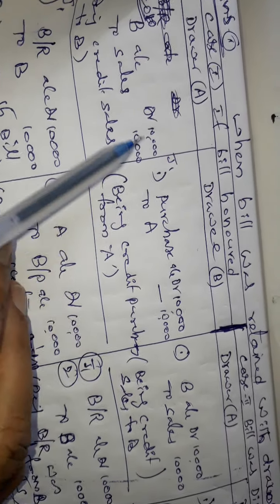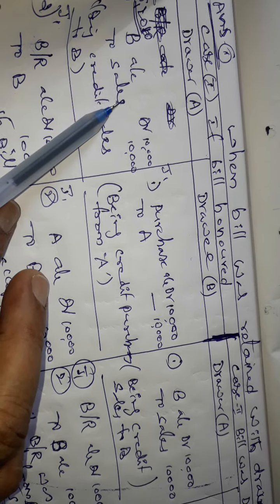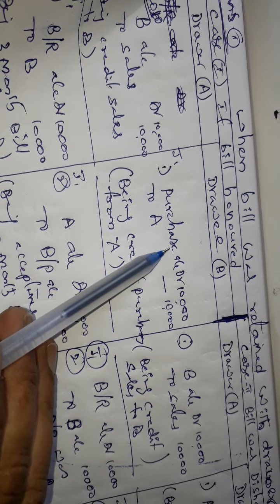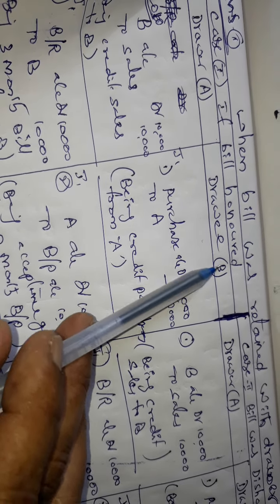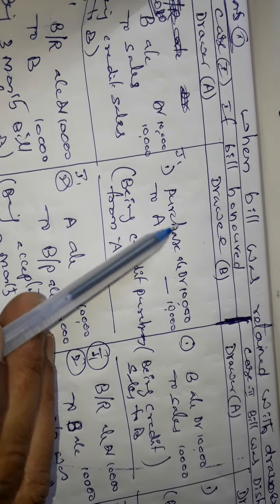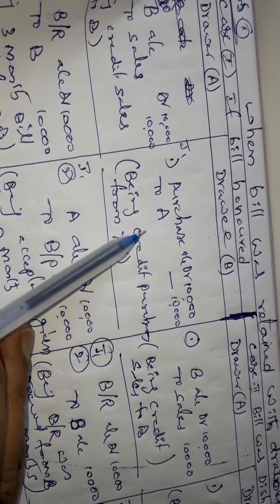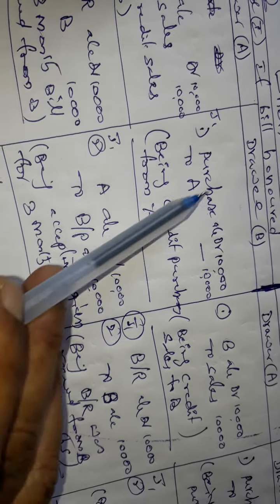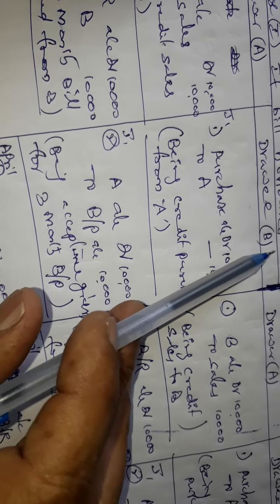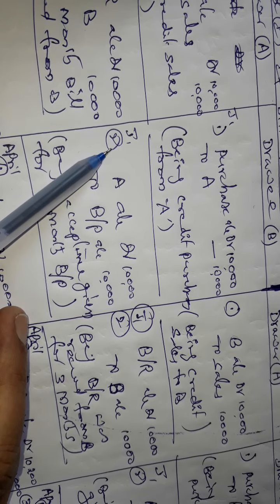In the drawer's books, it is the sales to this party. At the same time, it becomes a purchase for B. So now B is purchasing on January 1st. That's why he debited the purchase account and credited A's account, purchase to A, being credit purchase from A. On the same day, Mr. B accepted one bill to A.